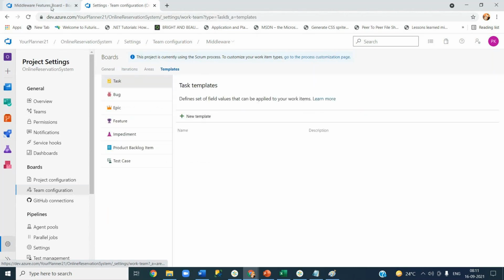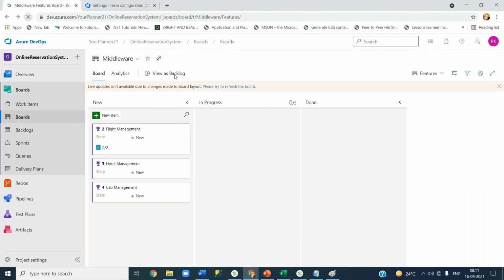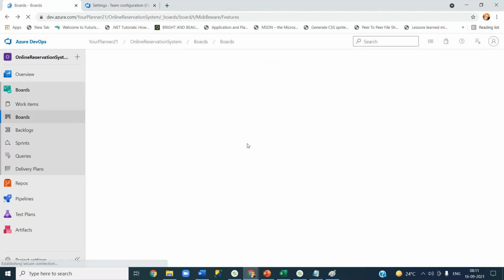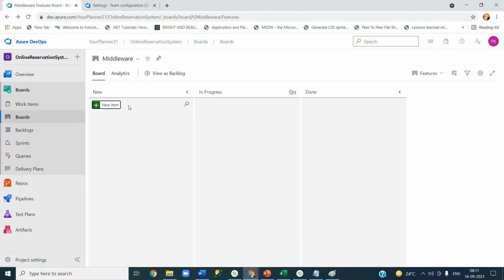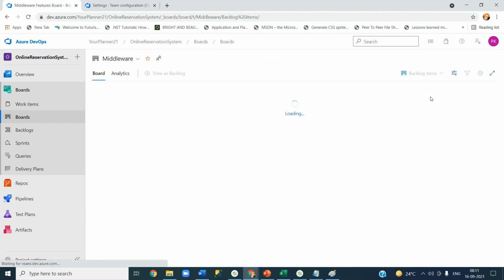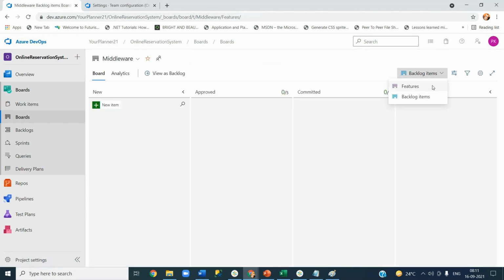Now if I refresh, you see the middleware is not having any features, not even a backlog. The reason is that all the features I created are part of the online reservation system, and this middleware guy is part of only the middleware area path. That is the reason he is not seeing anything.